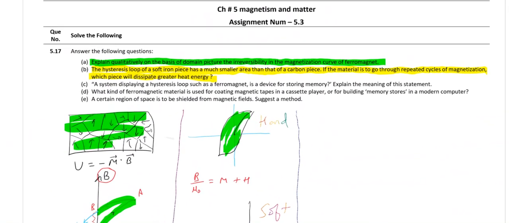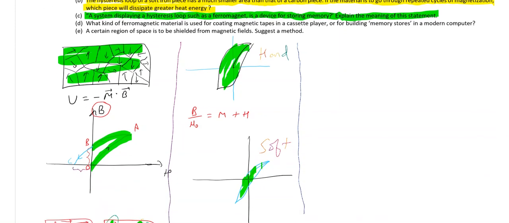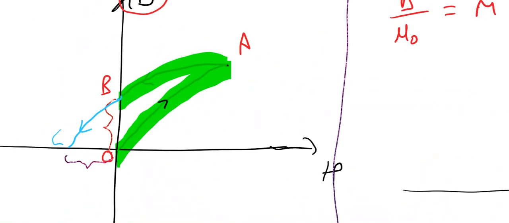Next one. A system displaying a hysteresis loop such as ferromagnet is a device storing memory. Explain the meaning of this statement. Here is the answer. When you magnetize from O to A, you are aligning the domains or dipoles in particular direction. What happens when you remove external field? You are following path A to B. And what is OB? OB is the magnetization left.